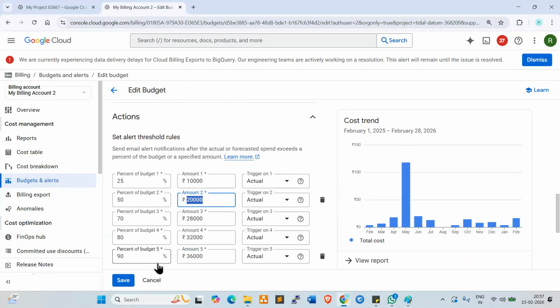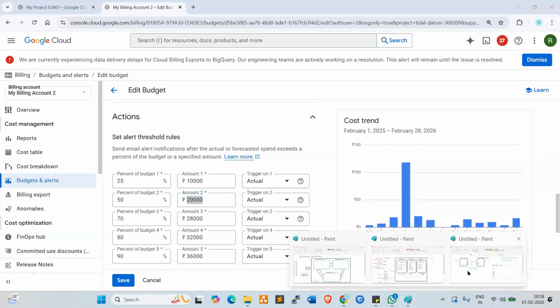So like this, as per the client requirement, we need to create the budgets and we need to control the billing, right? For example, the client gave a budget of 20,000, but we utilize 30,000. What will happen? We need to give the justification to the client. Why did you utilize this much of the budget, right? They will question you, right? That is why we are setting thresholds here.